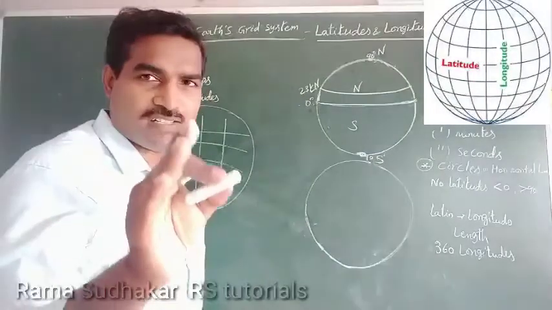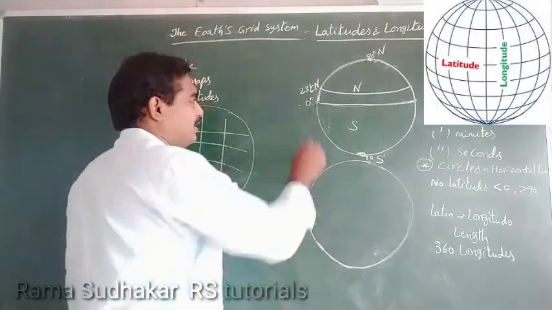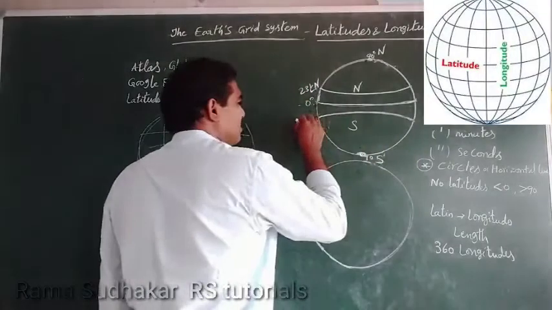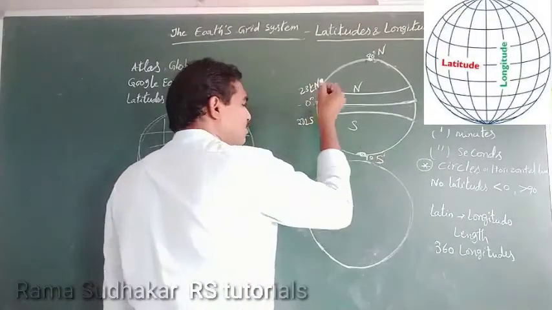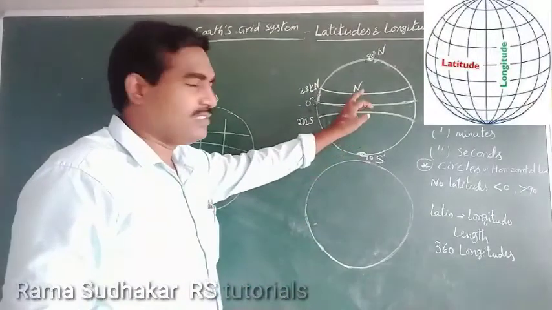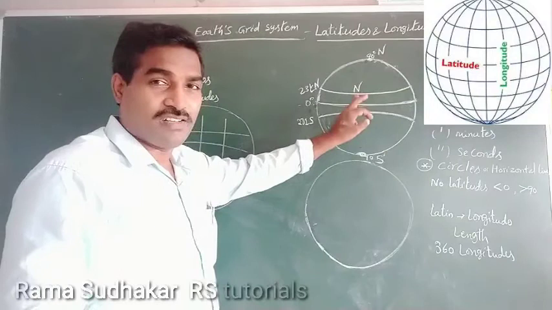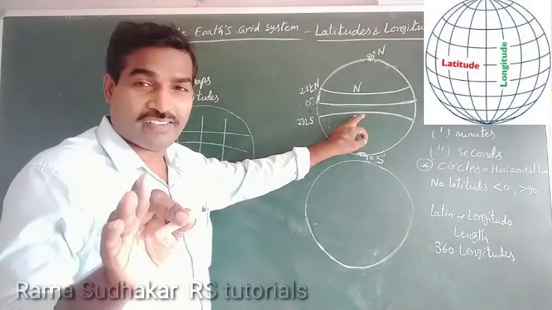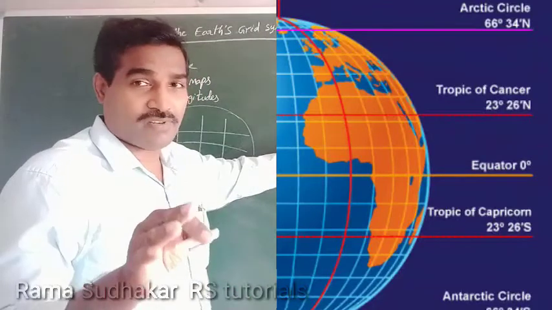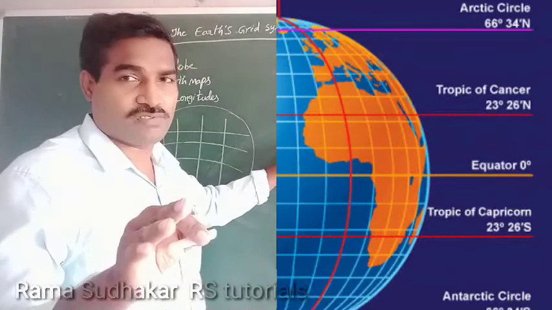Exactly, India lies on the Tropic of Cancer only. And next, this is 23.5 degrees south latitude, known as Tropic of Capricorn. This is Tropic of Cancer. This is Tropic of Capricorn, 23.5 degrees south.